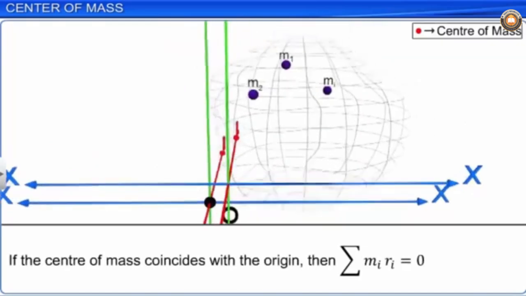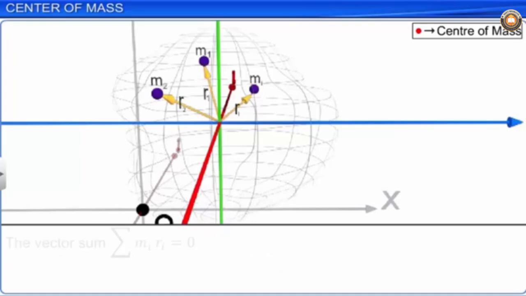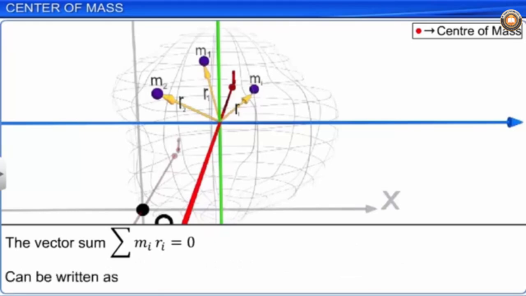If we take the center of mass as the origin of our frame of reference, then sigma mi into Ri is equal to 0. Here, the sum is a vector addition. This equation can be split into three equations. Sigma mi xi into i is equal to 0. Sigma mi yi into j is equal to 0.